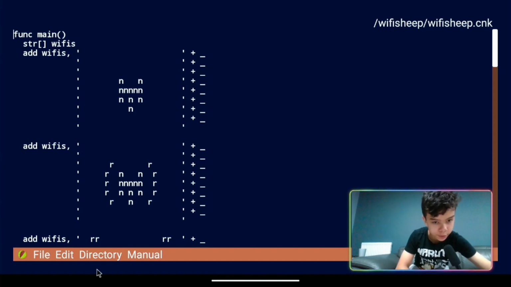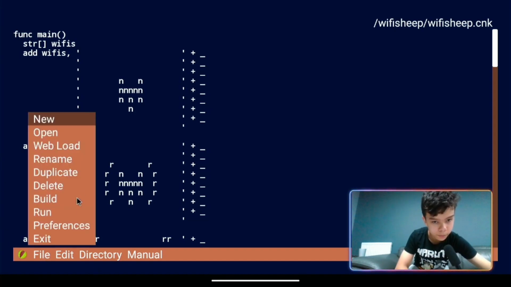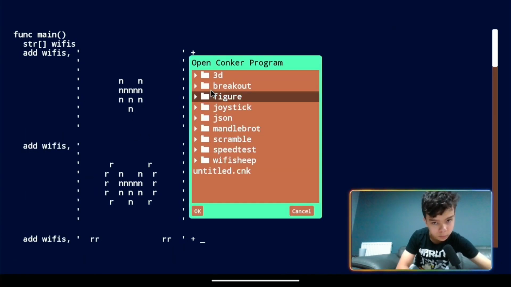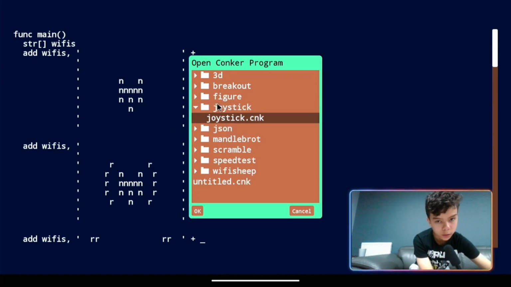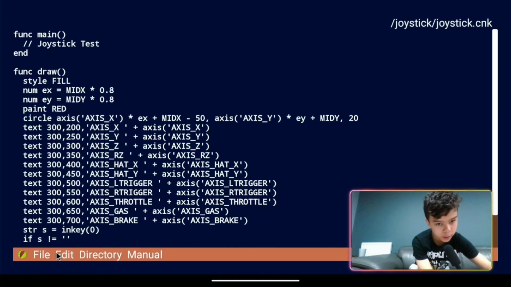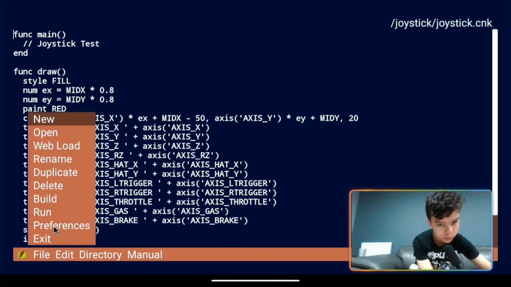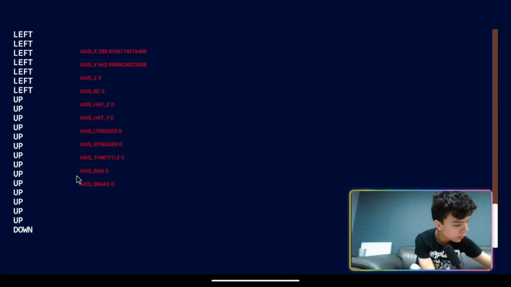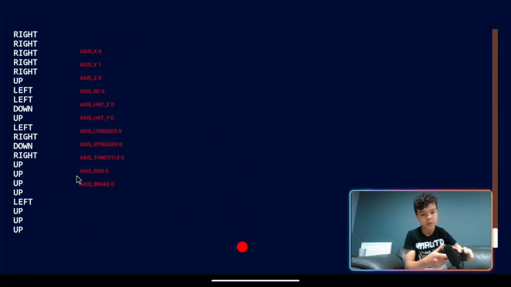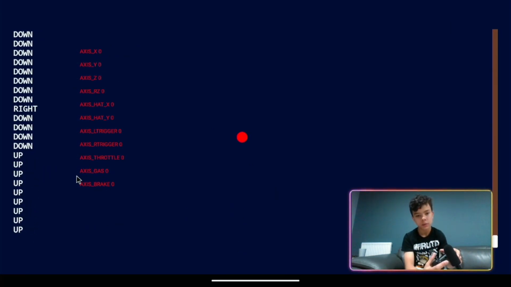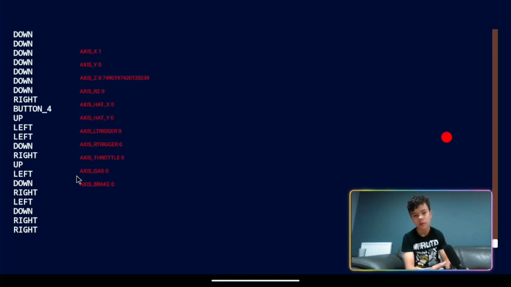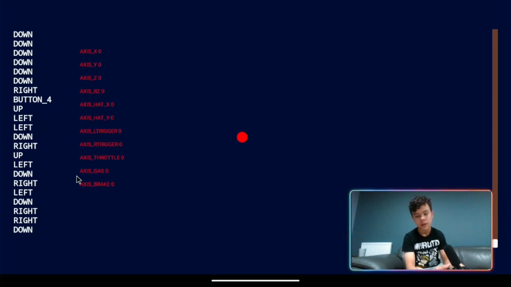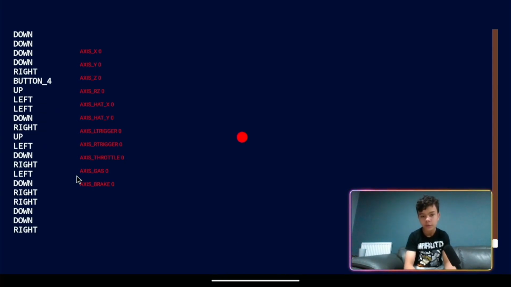And we're gonna show you joystick. Over here, we click Run. Now this one uses the controller to move this dot around the screen, and then on the left it will show you where it's moved.